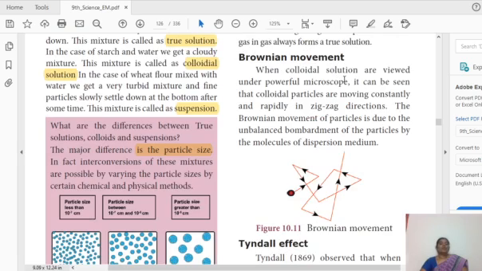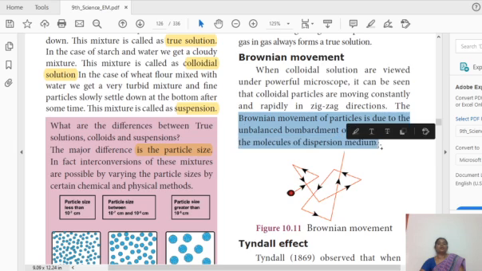And Brownian movement. If you see the colloidal solution with the help of a microscope, the colloidal particles are seen moving here and there rapidly, in a zigzag direction. This is called Brownian movement. This Brownian movement is due to the unbalanced bombardment of the particles by the molecules in the dispersion medium. This may be asked in a 2 mark question: what is meant by Brownian movement?